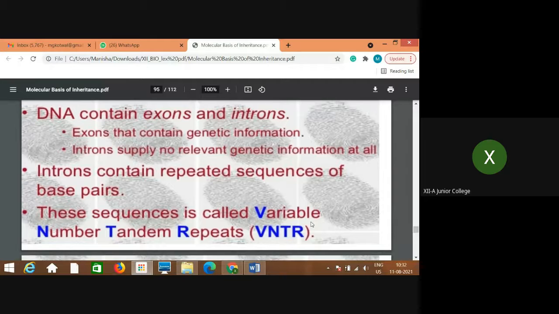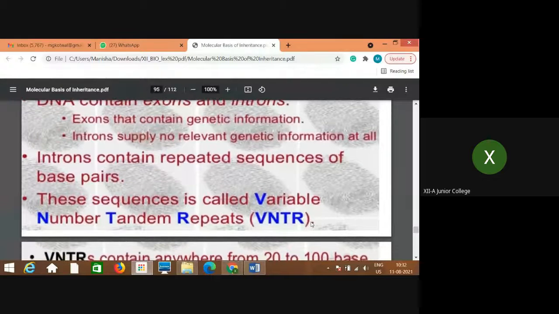DNA contains, as you know, exons and introns. Exons are coding sequences which contain genetic information, whereas introns are non-coding sequences which supply no relevant genetic information at all. But introns contain repeated sequences of base pairs.